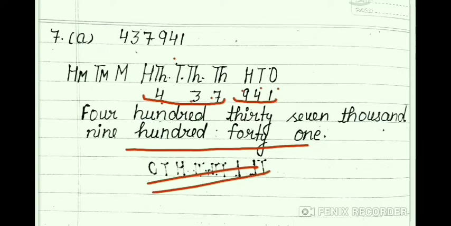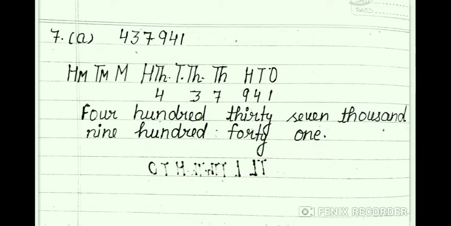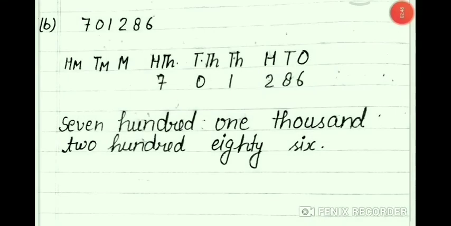Next look at part 7B. See this one, B part. The digits given are 701286. So firstly read the place of each digit: 6 ones place, 8 tens place, 2 hundreds place, 1 thousands place, 0 10,000 and 7 100,000. Here we are reading as the international system only.